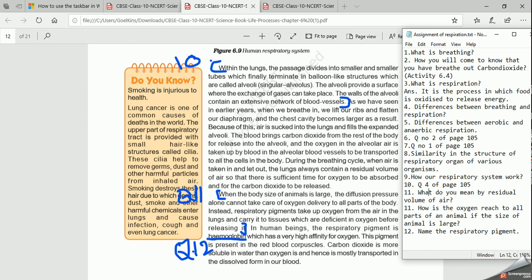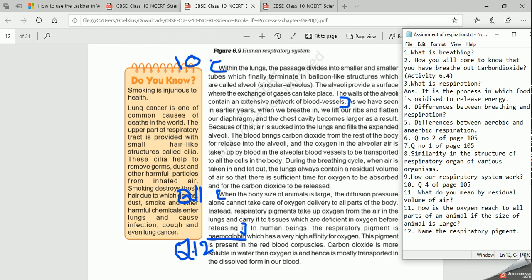You know that our blood contains red blood cells, right? And these red blood cells contain a respiratory pigment that is called hemoglobin. This hemoglobin has very high affinity for oxygen, and it carries oxygen to the different parts of the body, right?